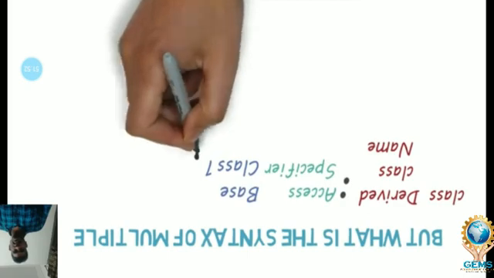Please focus on the syntax of multiple inheritance: derived class name, access specifier, base class 1, access specifier and base class 2. What is the derived class? Child is the derived class. What is the first base class? Dad is the first base class. So this concept explains multiple inheritance.